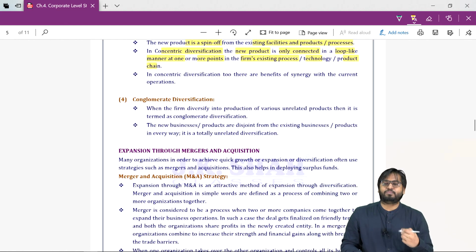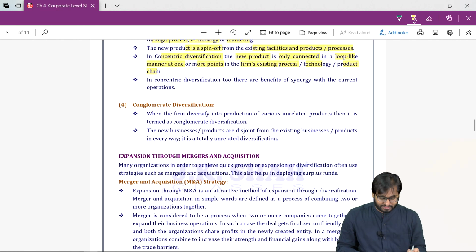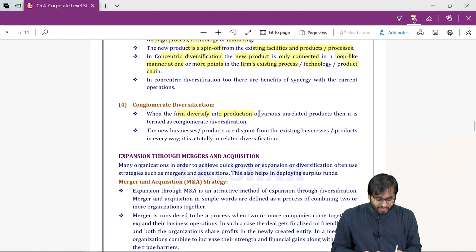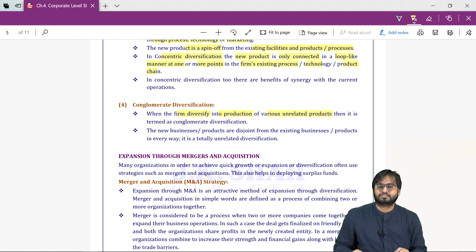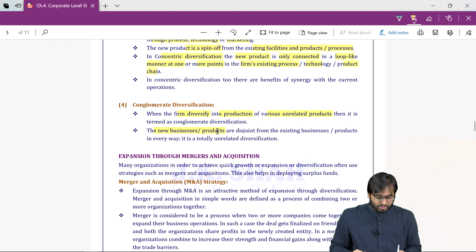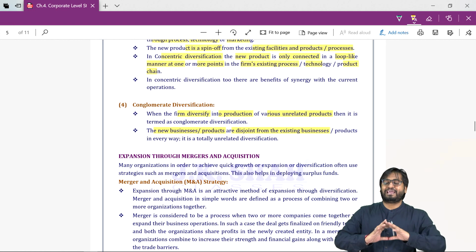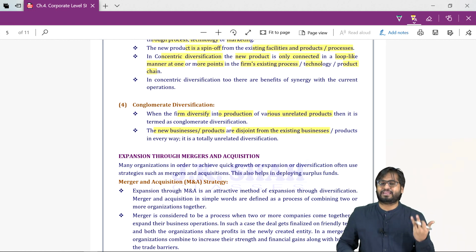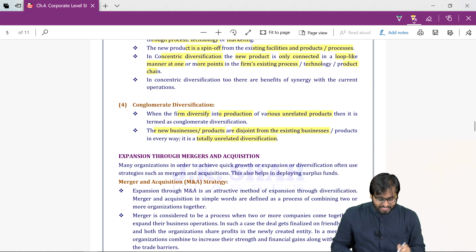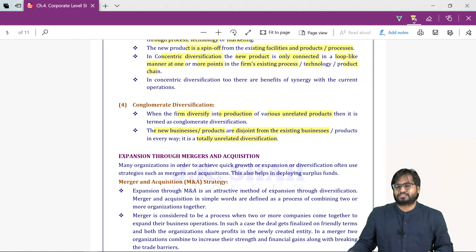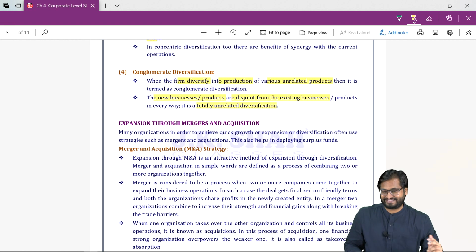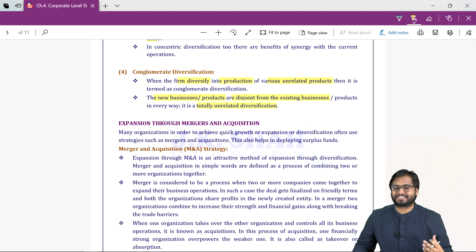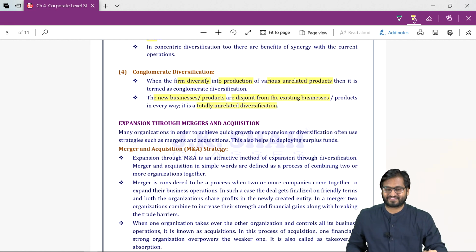Then conglomerate diversification. Diversify into production of various unrelated products. The new business or products are disjoint from existing businesses. I have no connection with the existing business. It is totally new business, unrelated. So it is a totally unrelated diversification. The third one, expansion through mergers and acquisition.